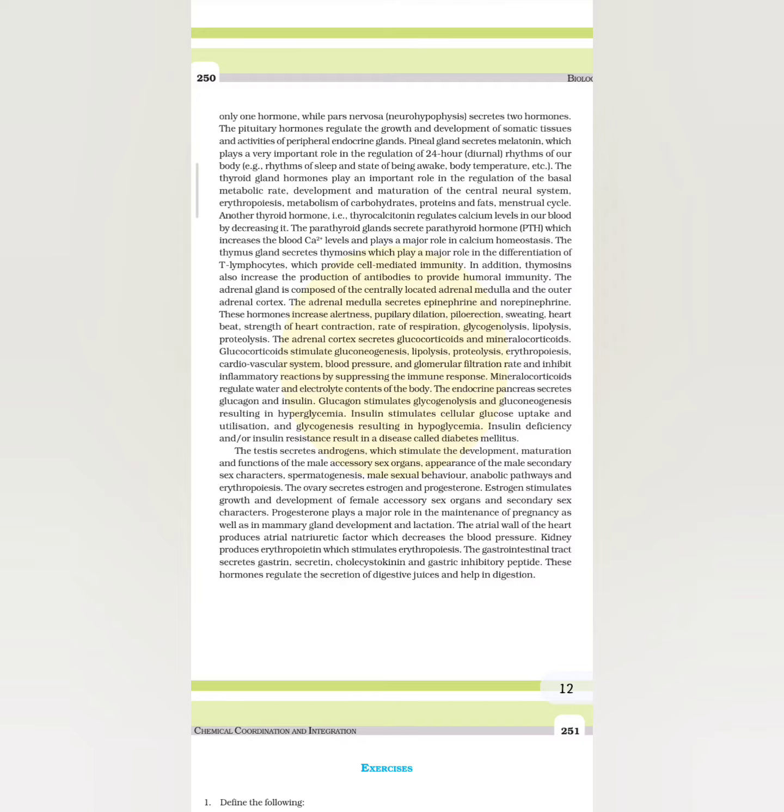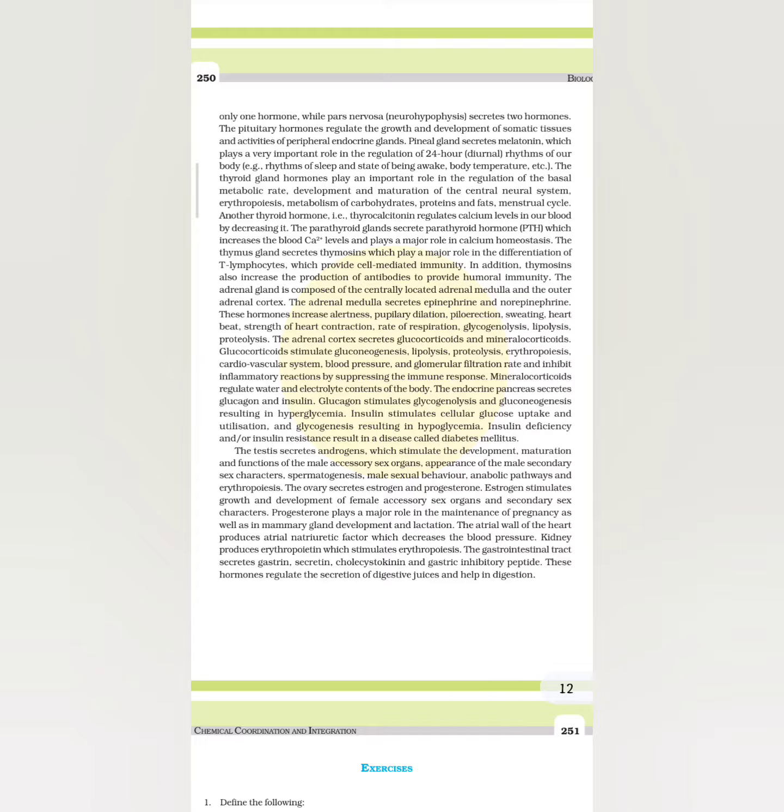The adrenal cortex secretes glucocorticoids and mineralocorticoids. Glucocorticoids stimulate gluconeogenesis, lipolysis, proteolysis, erythropoiesis, cardiovascular system, blood pressure and glomerular filtration rate, and inhibit inflammatory reaction by suppressing the immune response. Mineralocorticoids regulate water and electrolyte content of the body.